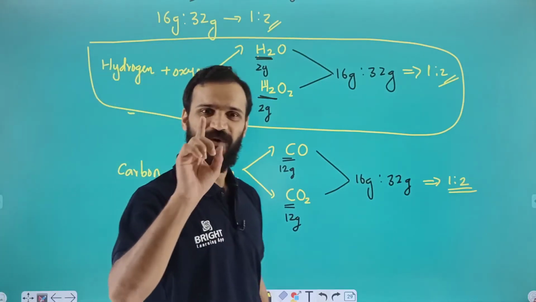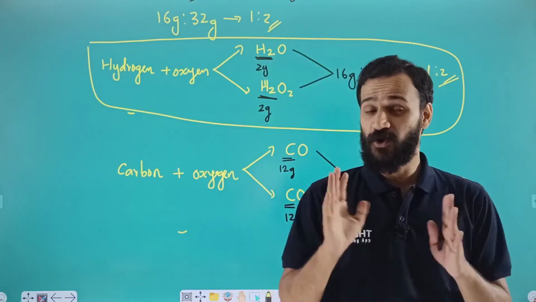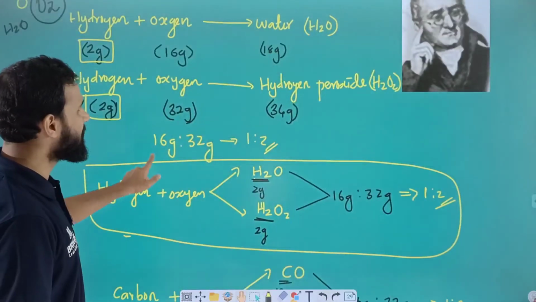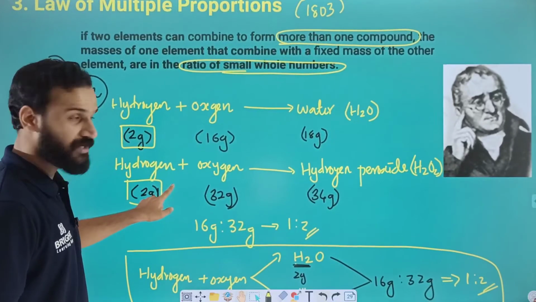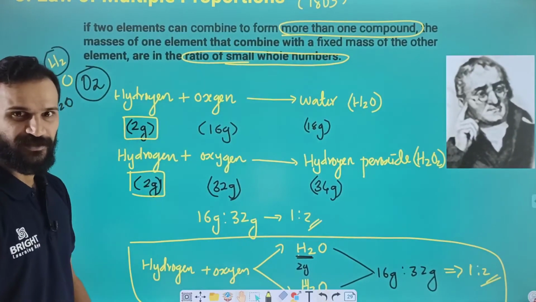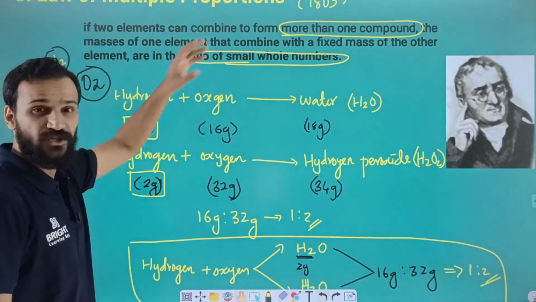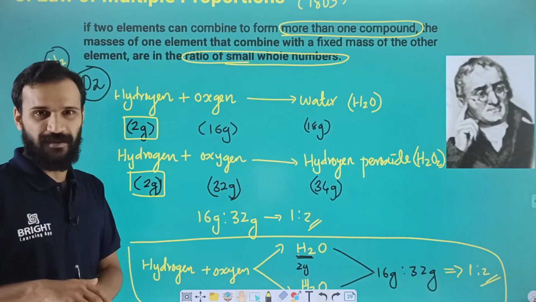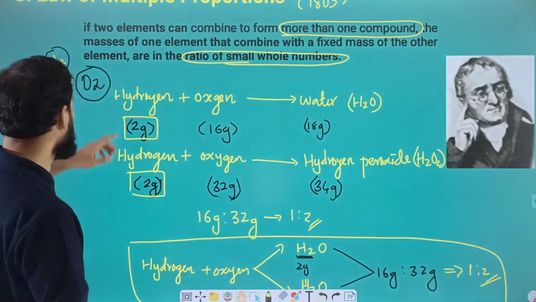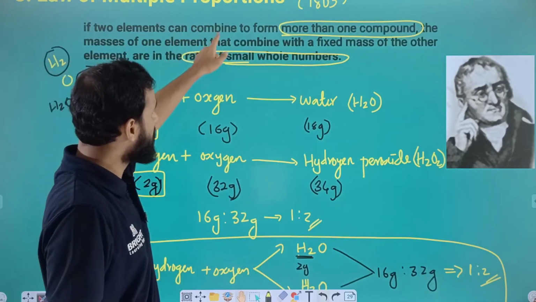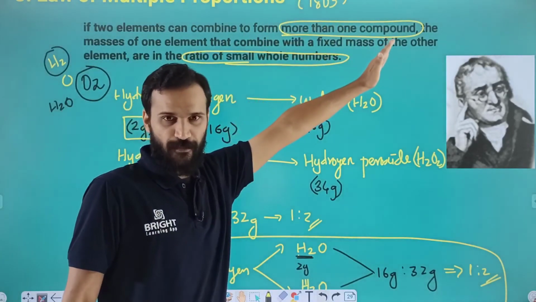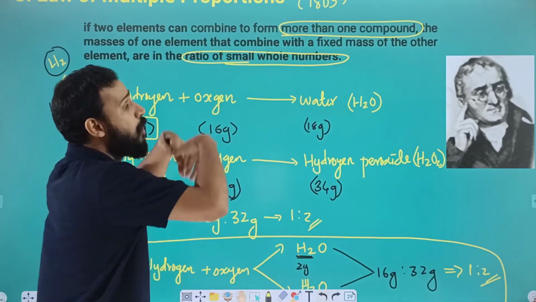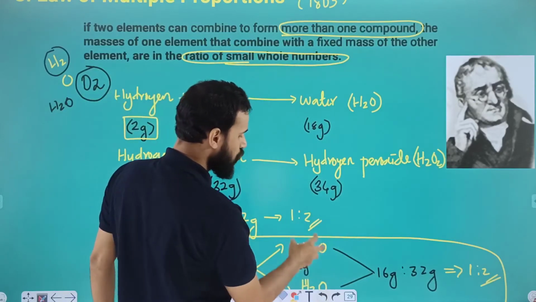Dear students, what is the law of multiple proportion? Before that, who proposed this law? That was proposed by John Dalton in the year 1803. And what is the definition for that? First you write this in your notebook, try to learn it by heart and understand it more, then you will be able to write it in your examination paper. If 2 elements combine to form more than one compound, that is the first point. When 2 elements combine to form more than one compound, we are getting 2 compounds.